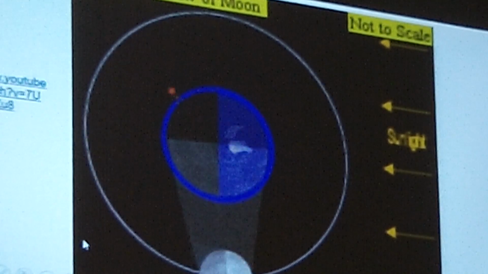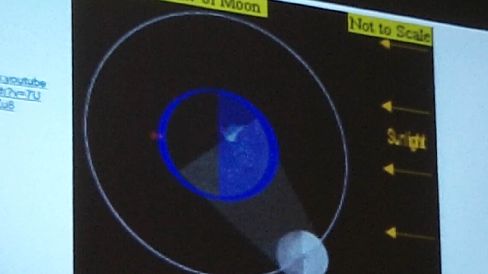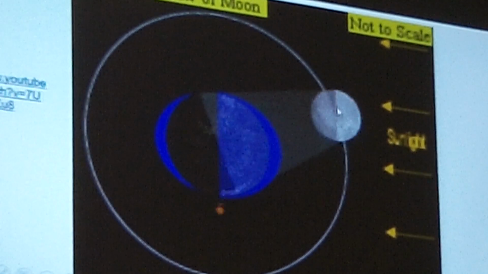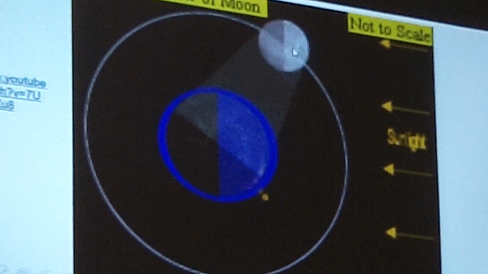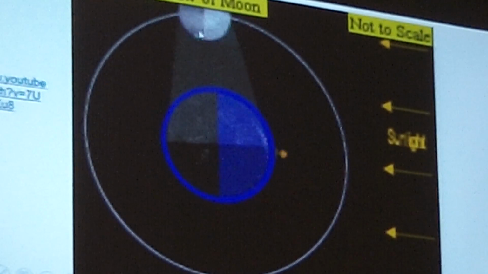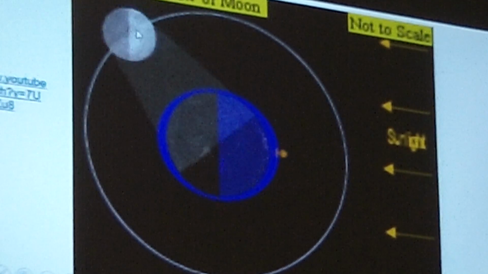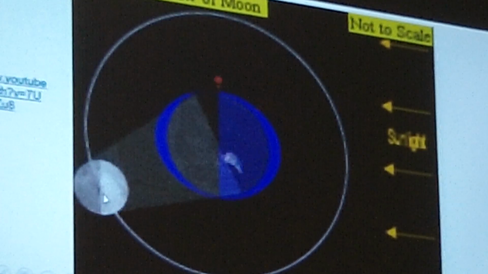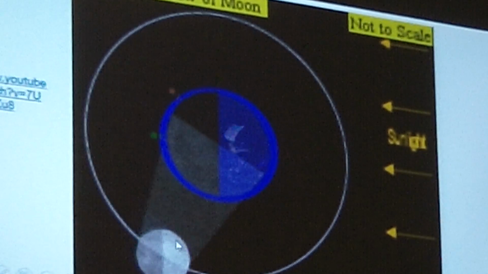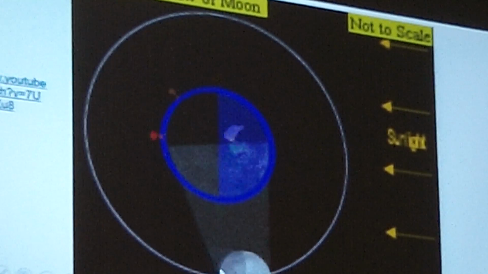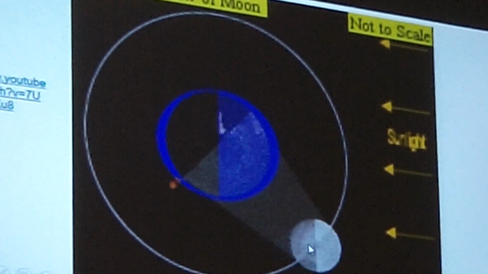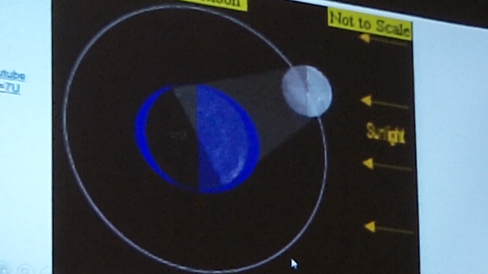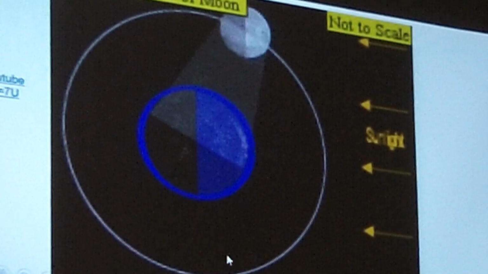You see what I'm saying? I do. Yeah. Isn't that cool? And you can see the moon is always half lit. So there's a quarter moon. Now it's waxing, now it's full, now it's waning, now it's a quarter moon, now it's a waning crescent, and now it's a new moon. It shows you everything. Isn't that good?